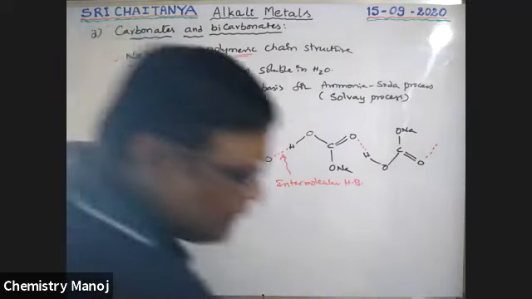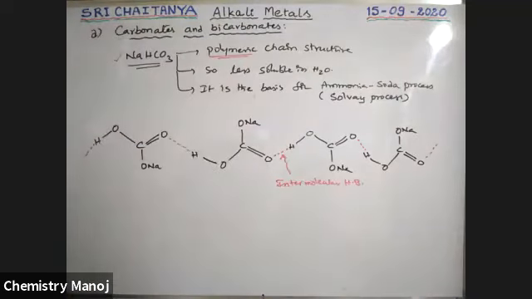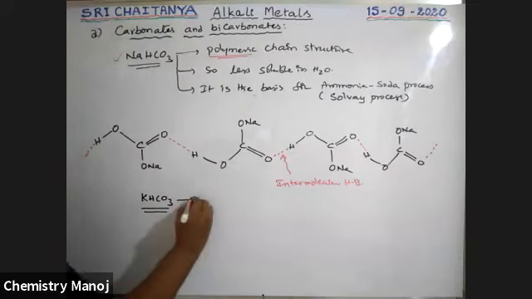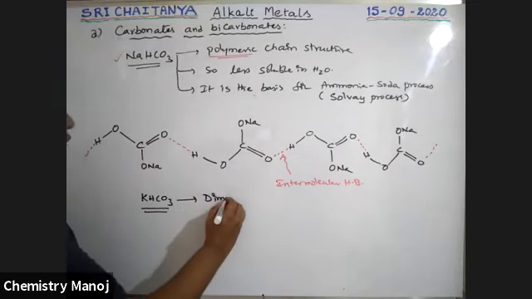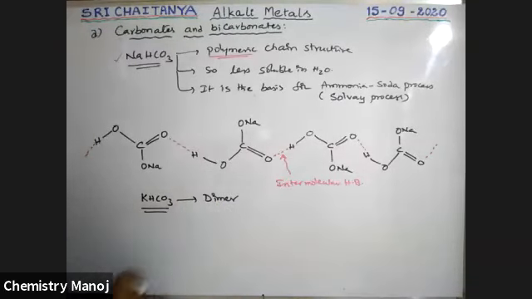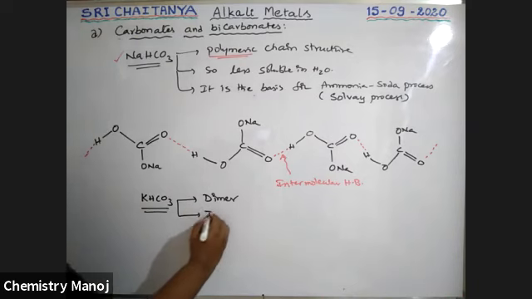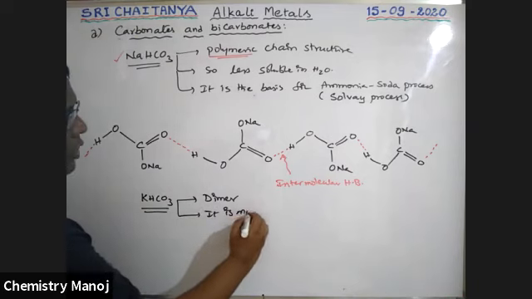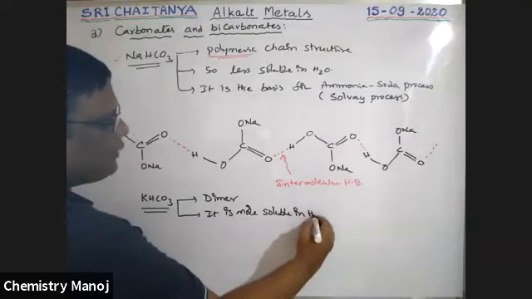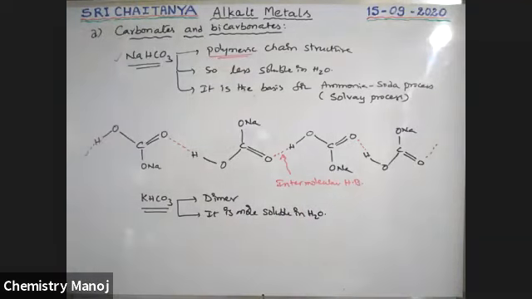So in case of potassium bicarbonate, that is KHCO3, please observe that one. Potassium bicarbonate has a dimer structure and only 2 molecules are associated. In sodium bicarbonate many molecules are associated, here only 2 molecules are associated. So it is more soluble in water.